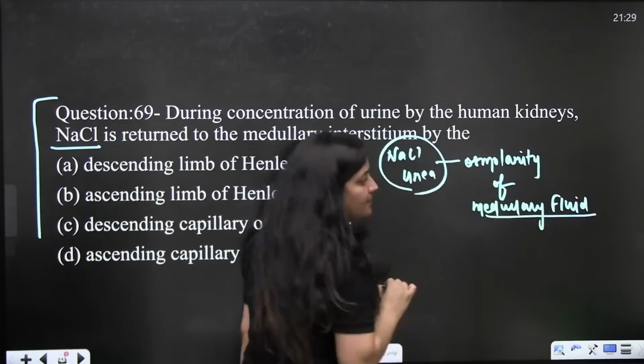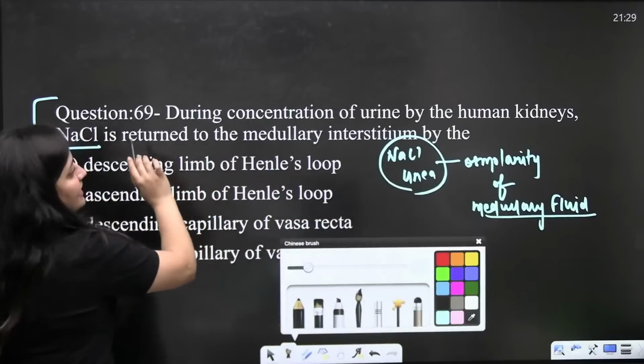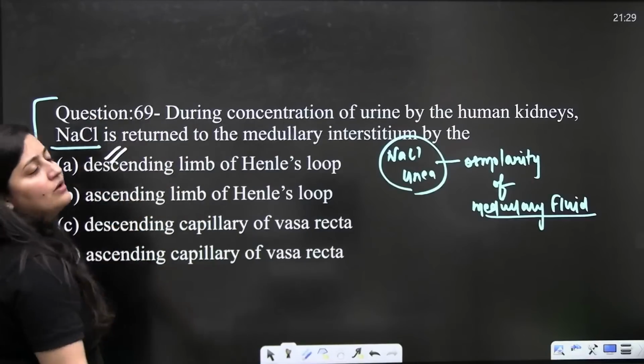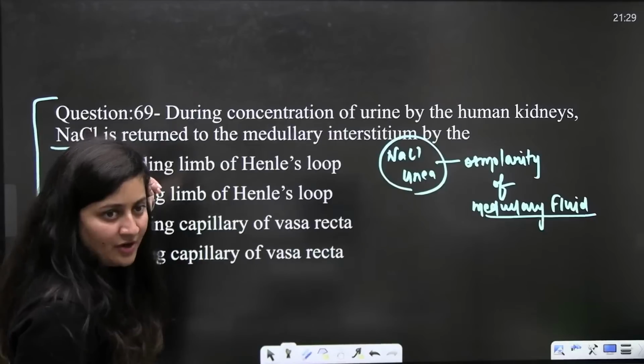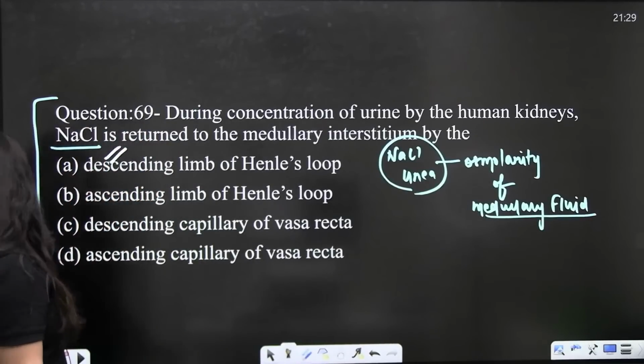Are you getting my point? So they are asking, during concentration of urine by the human kidney, NaCl is returned to the medullary interstitium.